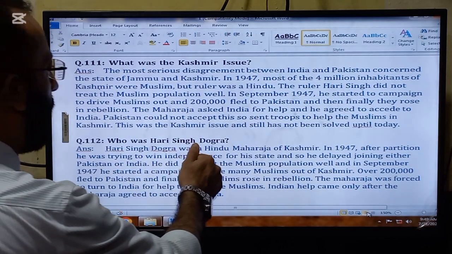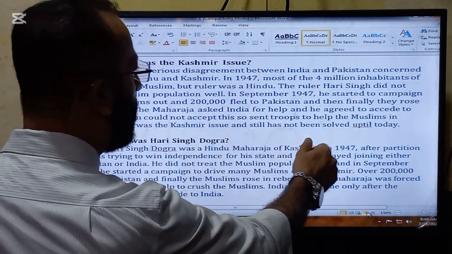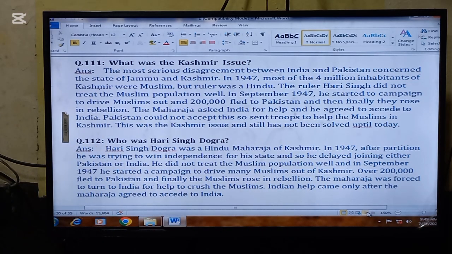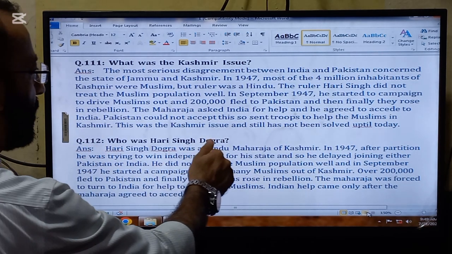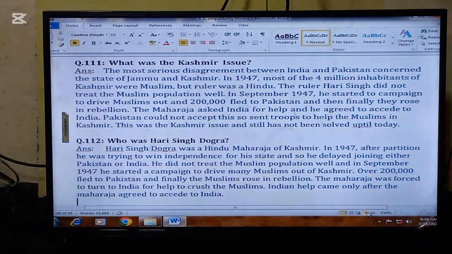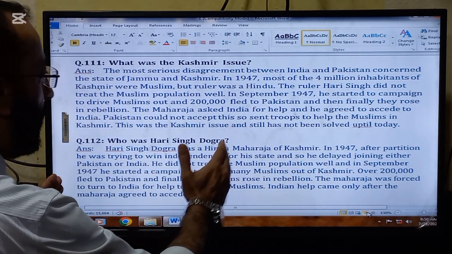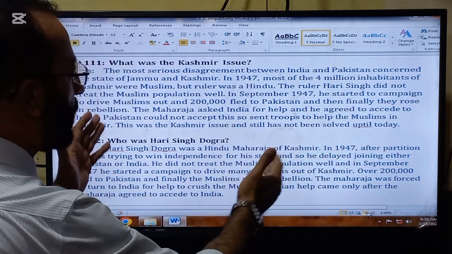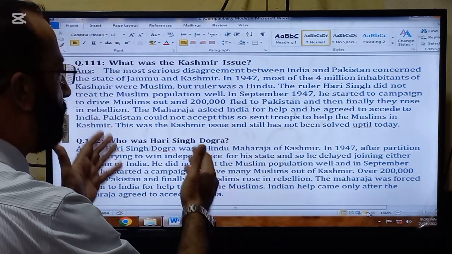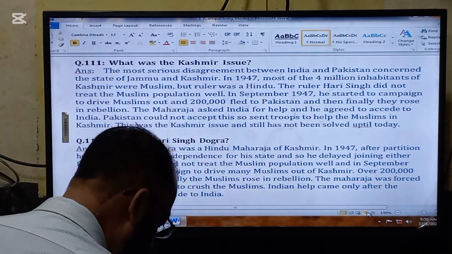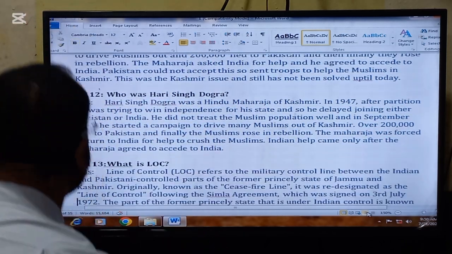The Maharaja asked India for help, and he agreed to accede to India. Pakistan could not accept this, so it sent troops to help the Muslims in Kashmir. This was the Kashmir issue and it still has not been solved up till today, and some wars have been fought between Pakistan and India on this issue. So you can see the seriousness of the issue.